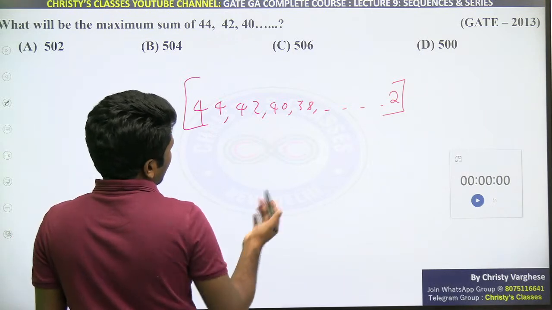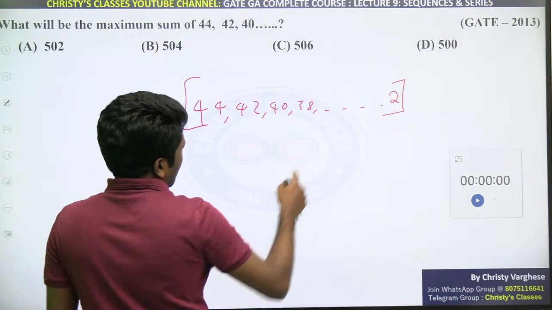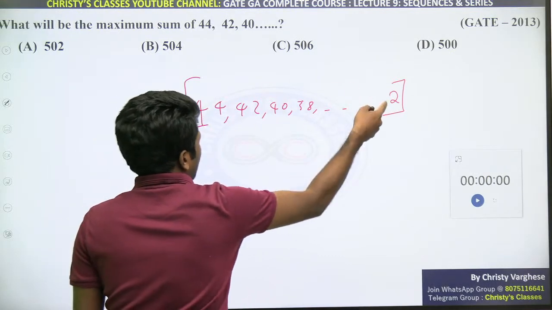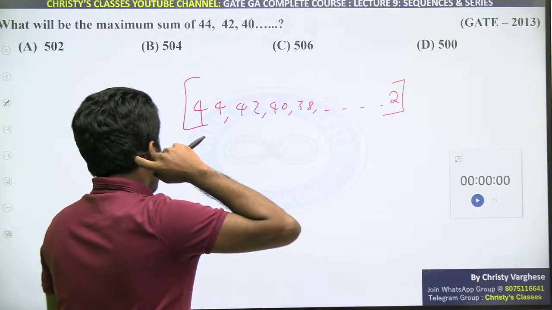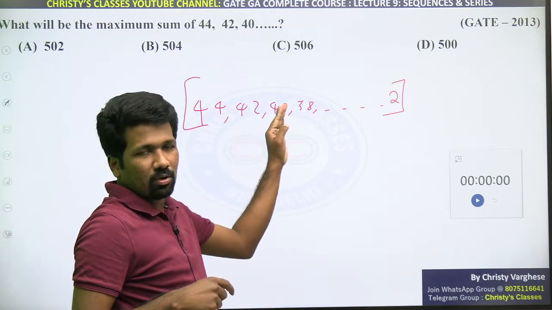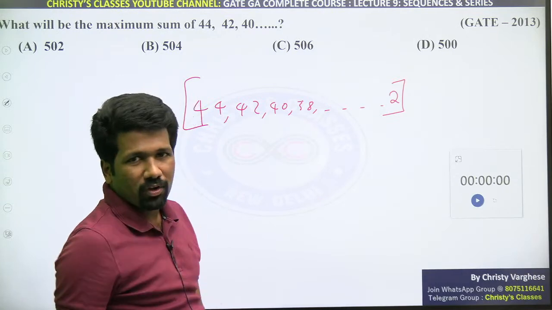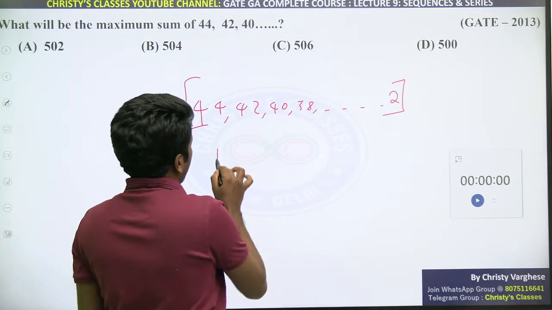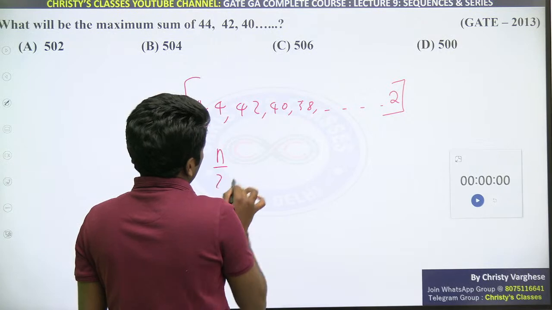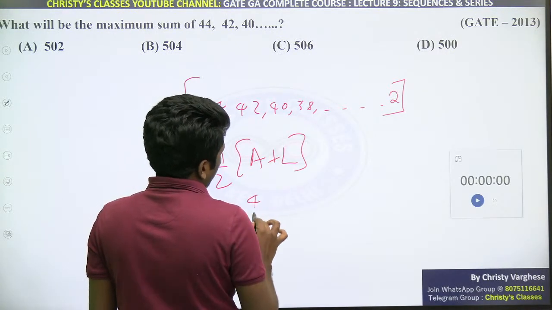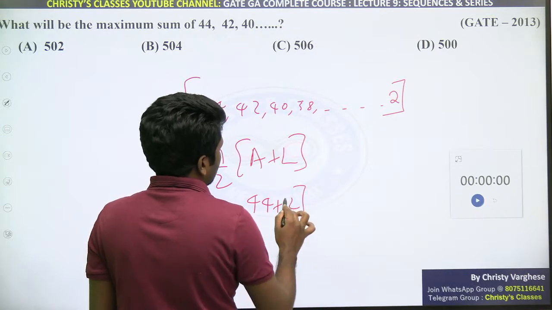So once you understood that this is what you need to do, either you take this as the first term and this as the last term, or this as the first term and this as the last term. Both is okay. ये first term लिया तो -2 है common difference. ये first term लिया तो +2 है common difference. But common difference is not needed na. As first term and last term we know, n by 2 into a plus l we can use. So a is 44 and l is 2 or vice versa.